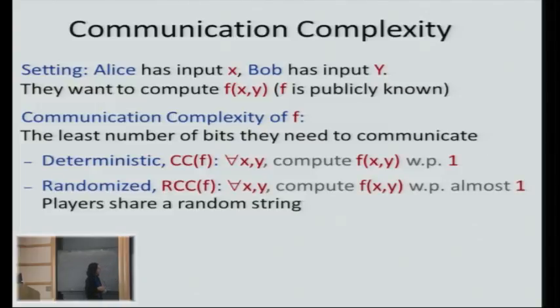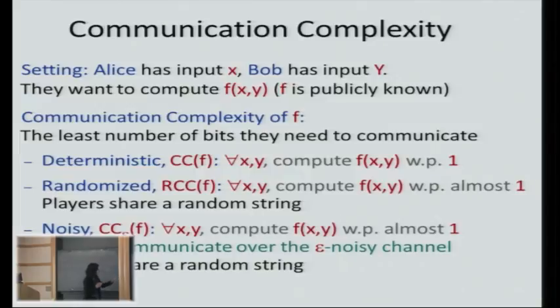Then we can consider the randomized communication complexity, which I'll denote RCC of f. This is a relaxed version. Here we only ask that for every x, y, the players will be able to compute f of x, y with probability that is close to 1. So they're allowed to make errors, but they need to be correct for every pair of inputs with high probability. And we'll be allowing them to share a random string. So there is a sequence of random bits that they can both see and use to synchronize.